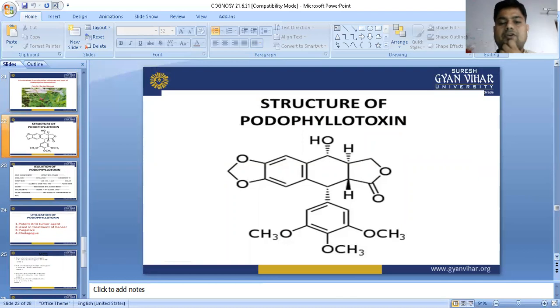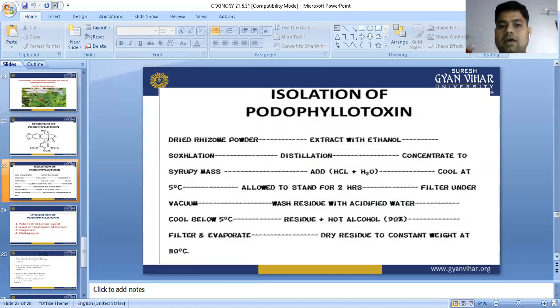Structure of podophyllotoxin. If we are going to see the structure, this one is the structure of podophyllotoxin. Now, isolation of podophyllotoxin. Dried rhizome powder we are going to collect. First of all, we are going to collect rhizomes, and after that we are going to dry and convert into powder form, and then extract with ethanol.